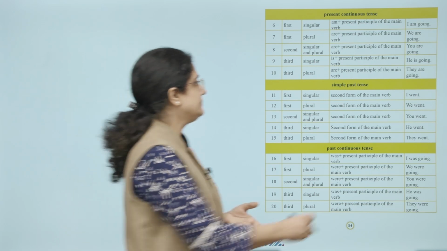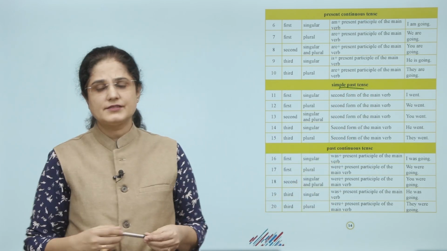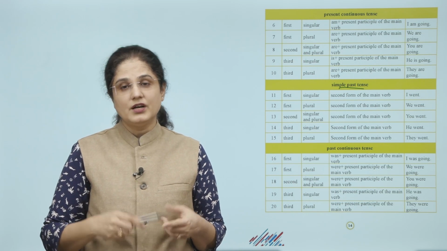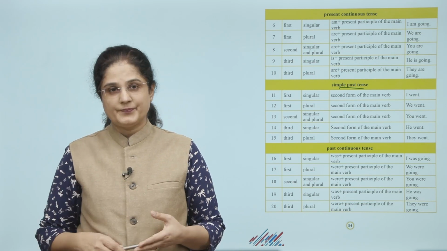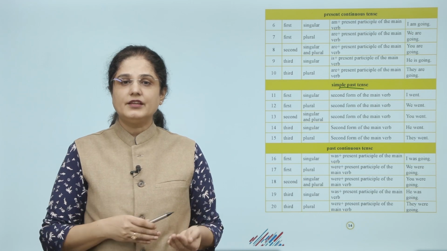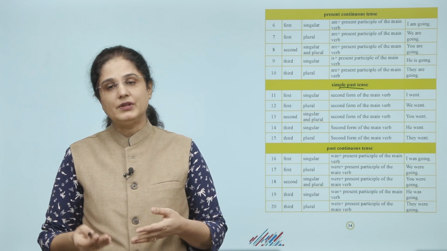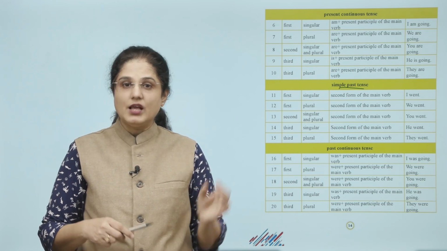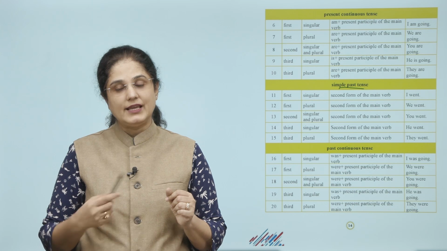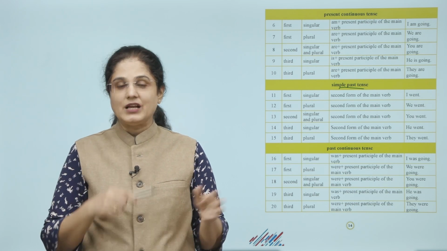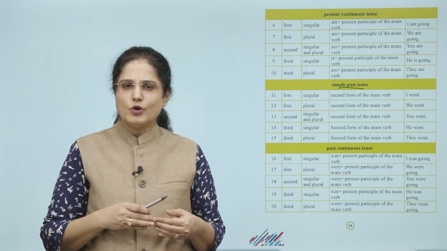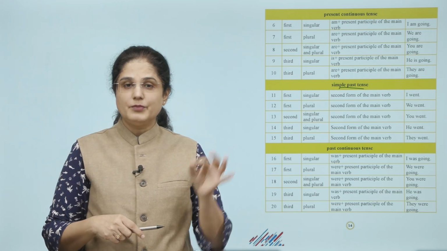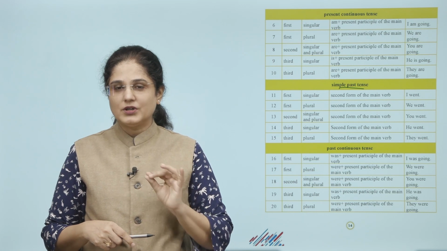Now let's see for simple past tense. First singular, second form of the main verb. For example, I went. First plural, second form of the main verb. Example, we went. Second singular and plural, second form of the main verb. Example, you went. Third singular, second form of the main verb. Example, he went.